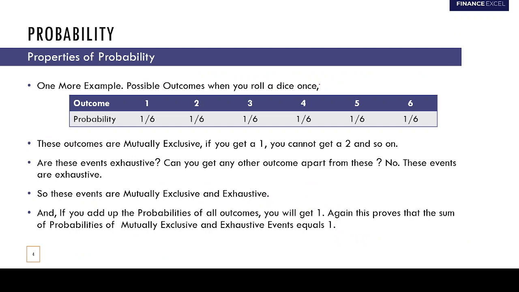Guys, what are the possible outcomes when you roll a dice? It could be 1, 2, 3, 4, 5 or 6, and their respective probabilities are 1 by 6, right? Now these outcomes too are mutually exclusive. If you get a 1, you can't get a 2, so on and so forth.